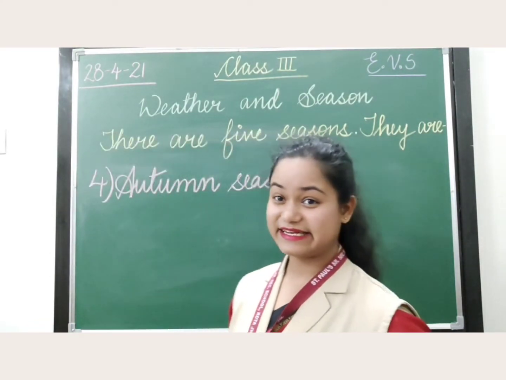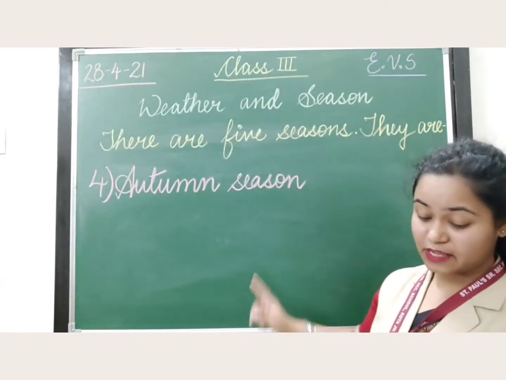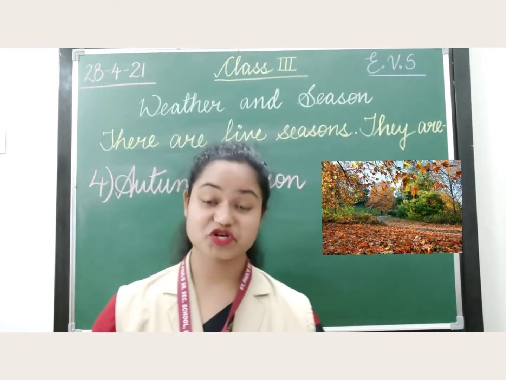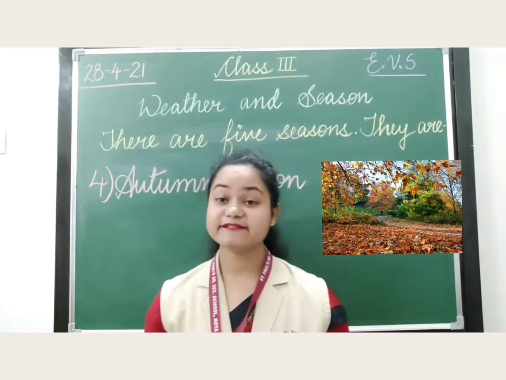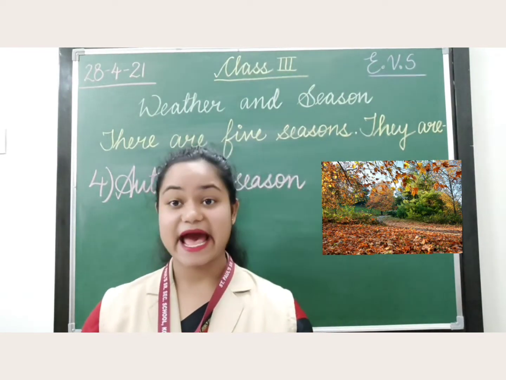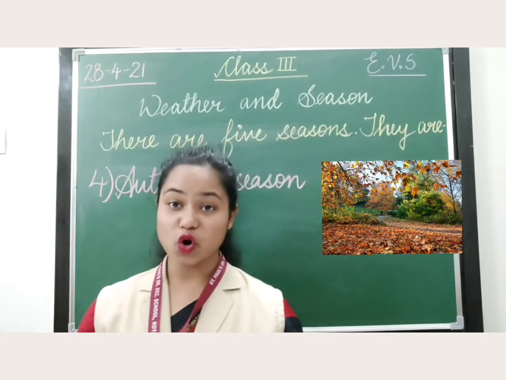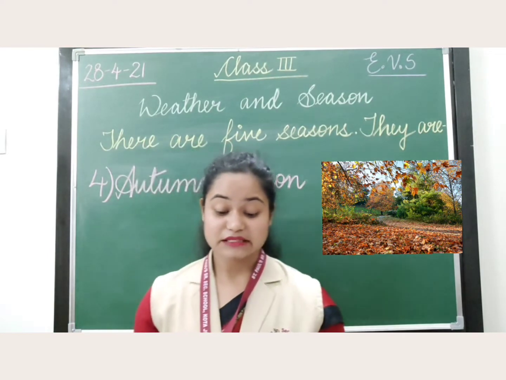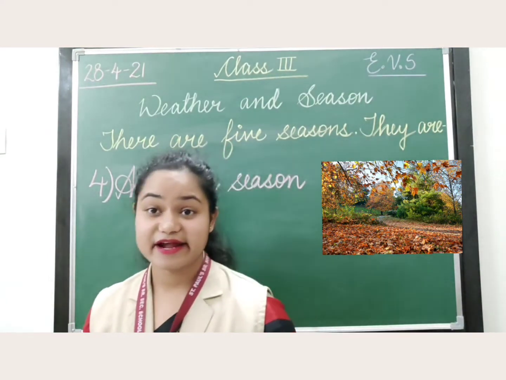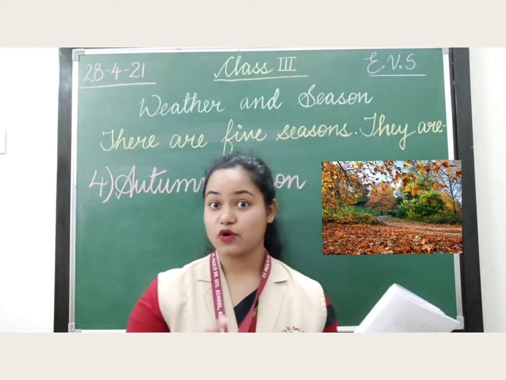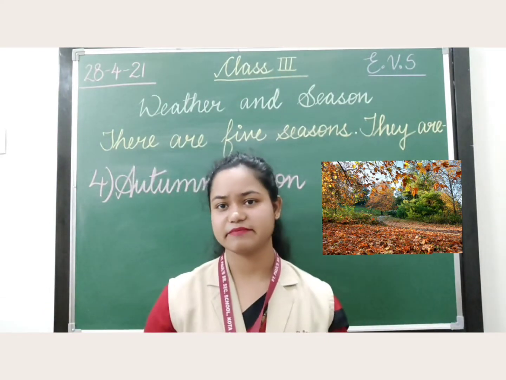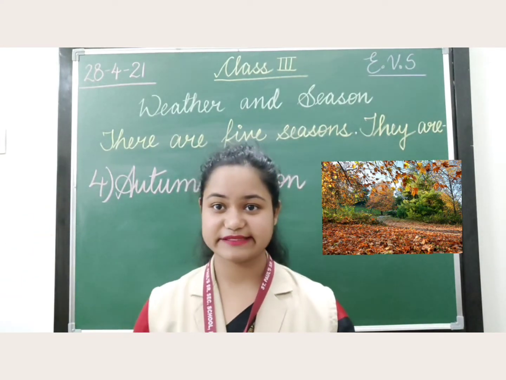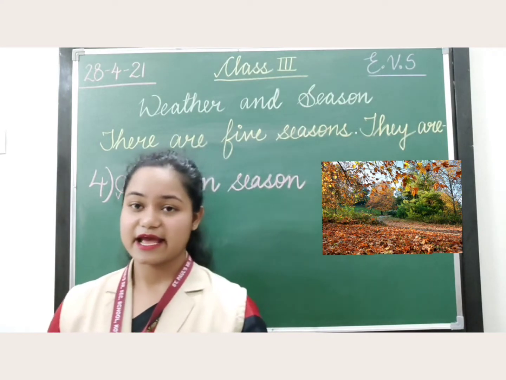Now, next season is autumn season. In autumn, what happens? You see, the season comes after monsoon season. The leaves of trees become dry and change to yellow, golden, orange, red or brown in color. Okay? Some trees shed all their leaves. So, while going home, we have noticed sometimes that we see trees but there are no leaves on the trees, isn't it? We have noticed, isn't it?